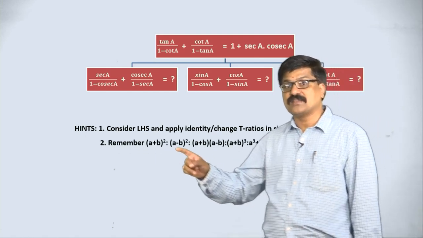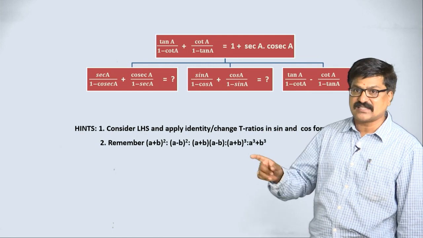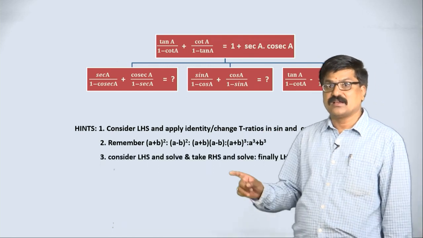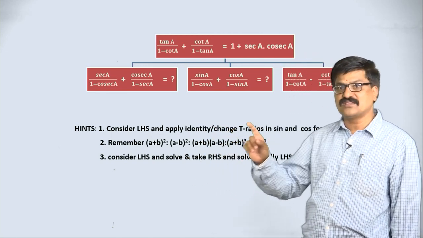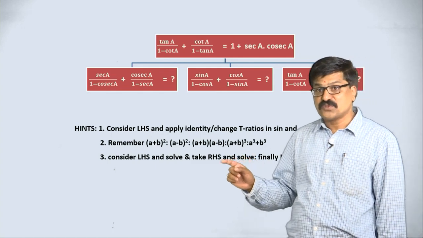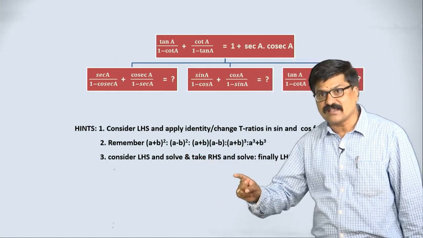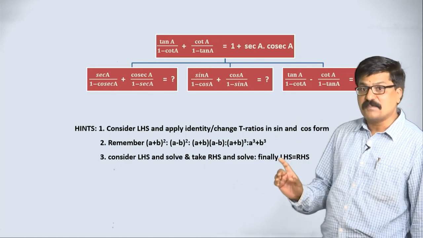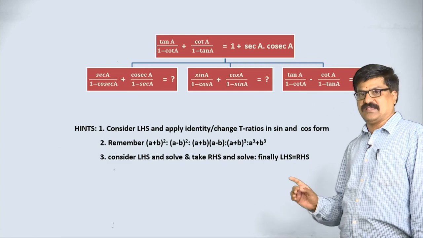Second step, remember these identities, whatever algebraic identities are there, you must remember. Then for a few problems, after doing this we may get RHS. For a few other problems, we take LHS, solve and stop there, take RHS, solve and stop there, and compare finally LHS and RHS. Whatever results we got, we are getting the same.